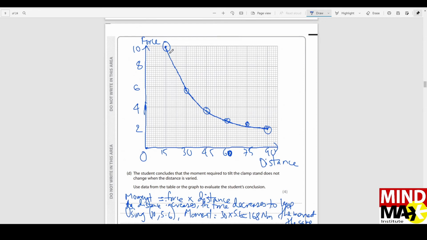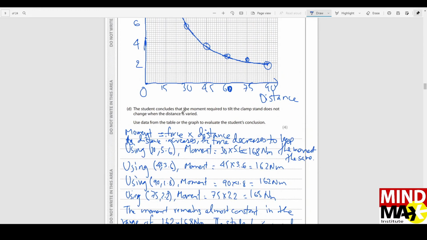And best fit means you have to make sure that the curve passes through as many points as possible. Now the student concludes that the moment required to tilt the clamp does not change when the distance is varied. Use data from the table or the graph to evaluate the student's conclusion.